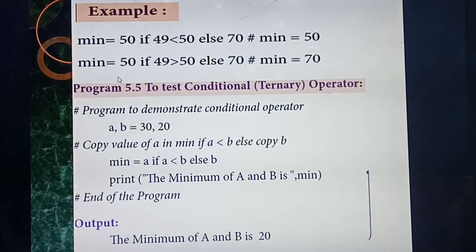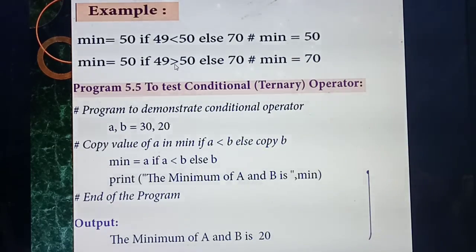Okay, see the second one. Minimum value is 50 but 49 is greater than 50. Is the condition true or false? Whether 49 is greater than 50? No. So your condition is false. So what answer will you get, 50 or 70? 70. Minimum value is 70. Okay, students? Understood?